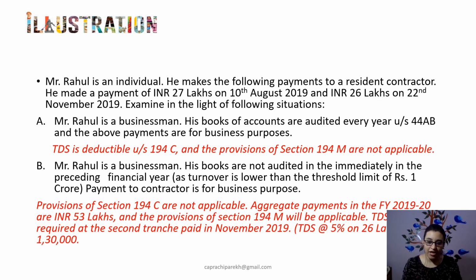For the first tranche of 27 lakhs, which is paid on 10th of August 2019, there would be no implication of TDS as such. Where the assessee is making the second payment of 26 lakhs on 22nd of November 2019, that is the payment which causes the entire amount to go beyond 50 lakhs. Also, it is a payment which is made after the section came into effect. Therefore, TDS at the rate of 5% of 26 lakhs would be deducted, which comes to 1,30,000.